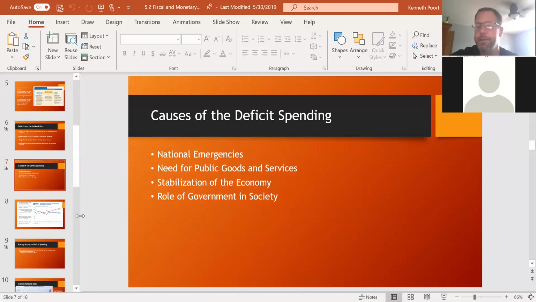Sometimes there are reasons for deficit spending. National emergencies. Today is a perfect time to teach this topic with COVID-19. Our federal government has, I think, added $3 trillion to the national debt just in the last few months with COVID, whether it's putting money aside for unemployment, sending checks out to every American, or putting money into COVID research to come up with a vaccine. These are things that oftentimes cause deficit spending that are sometimes unavoidable, but other times there are ways to avoid deficit spending.